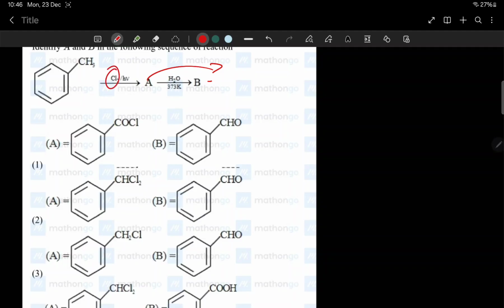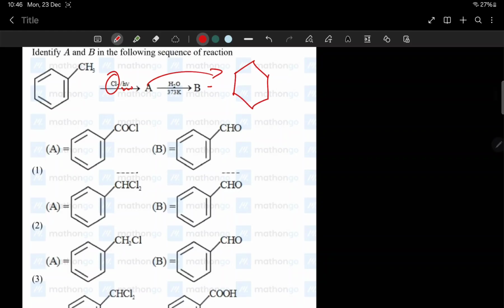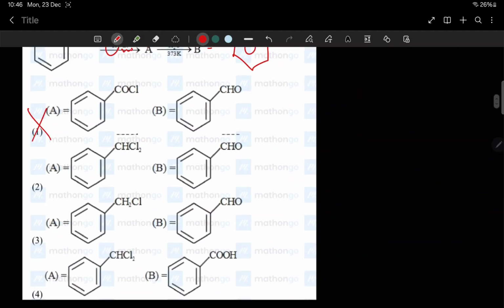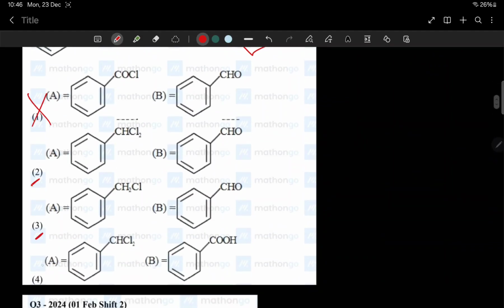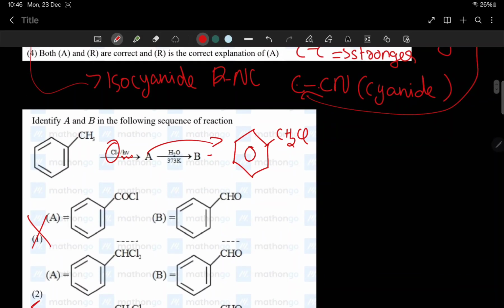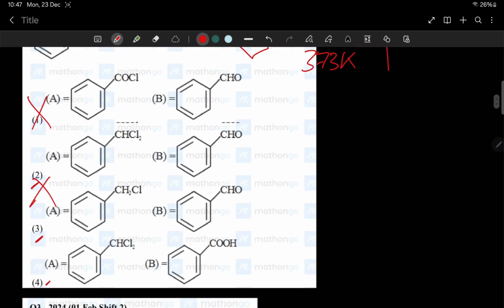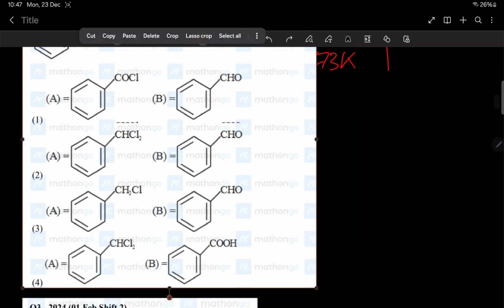Toluene plus Cl2 in presence of light, we get benzyl chloride, that is C6H5CH2Cl. So this is not the answer. We have three options that can be right now. When we react this with H2O at 373 Kelvin, anyway, this is not the answer, and this is also not the answer.